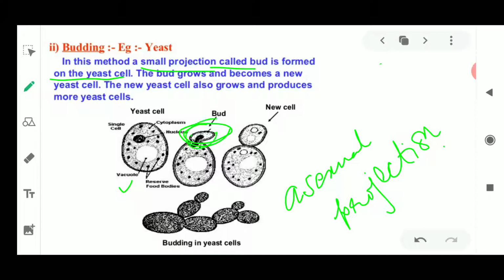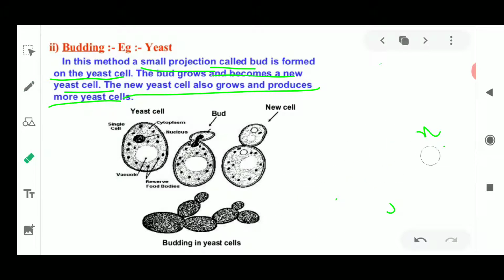This bud is going to grow. Once it is fully grown, it is going to be detached from the yeast cell, and a new yeast cell is formed in this manner. So this is how budding takes place. This bud grows and becomes a new yeast cell, and the new yeast cell is going to produce more new yeast cells. This is how it is generated at a very fast rate, and you can see that the dough is rising.